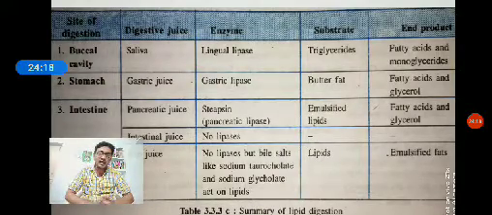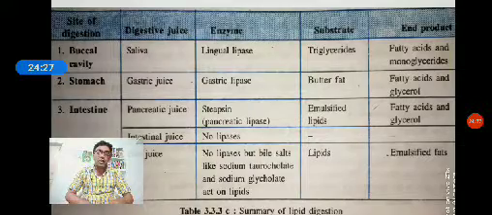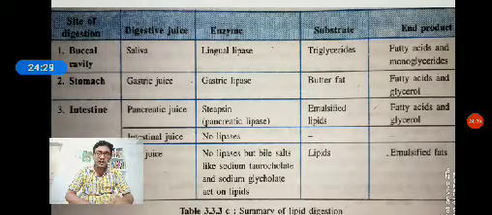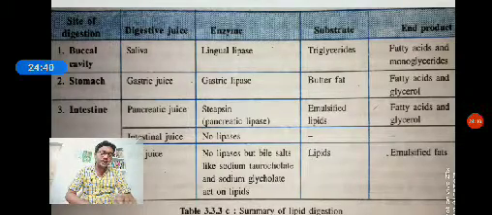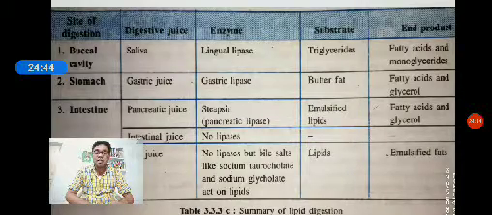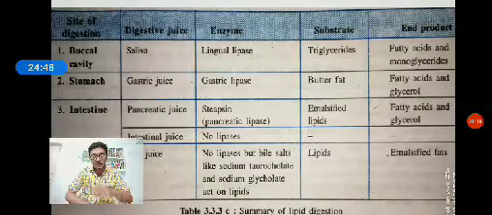This is about the steps. First, ingestion, intake of food. Second, digestion, breakdown of food. Third, absorption, the blood absorbs the nutrients. Next, assimilation, distribution of the essential materials to each and every cell. Then defecation, the ejection of undigested food molecules.